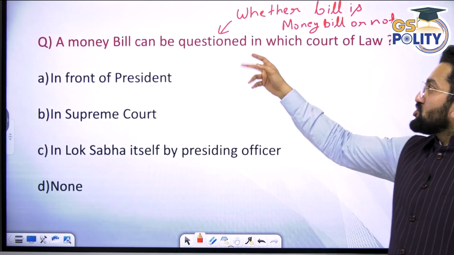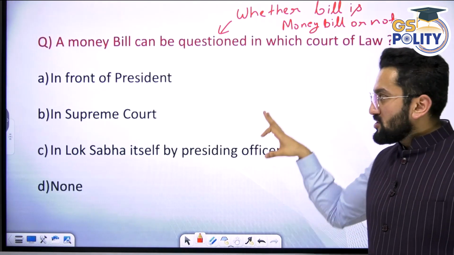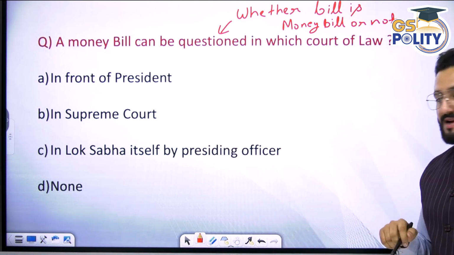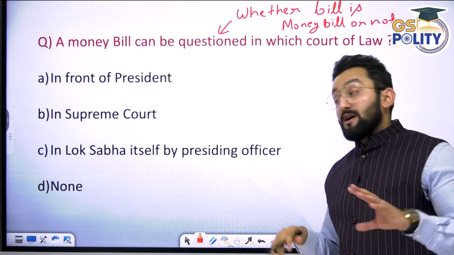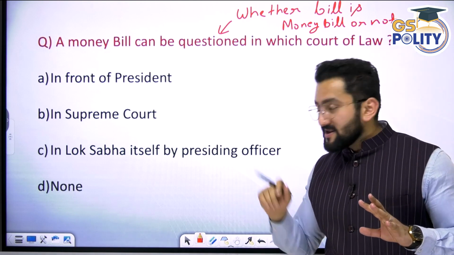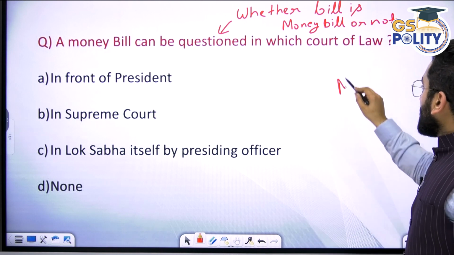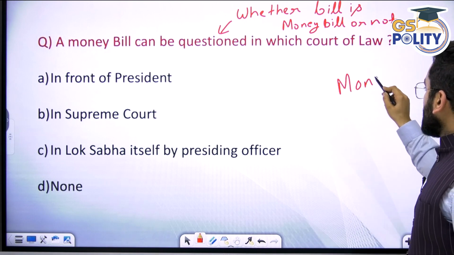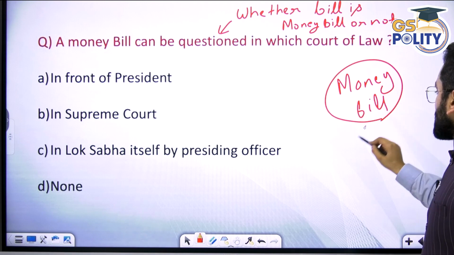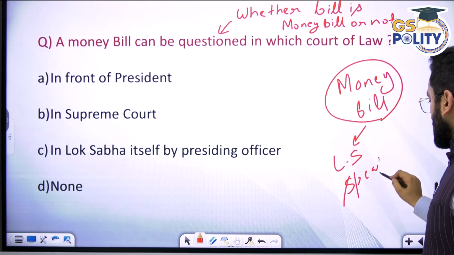A money bill can be questioned, whether a bill is a money bill or not, in which court of law? Now attempt this question: in front of the President, in the Supreme Court, in Lok Sabha itself by the presiding officer. It seems like a direct question, but there's a trick here. I told you whether a bill is a money bill or not is actually declared by the Lok Sabha Speaker. I think this is clear to you.